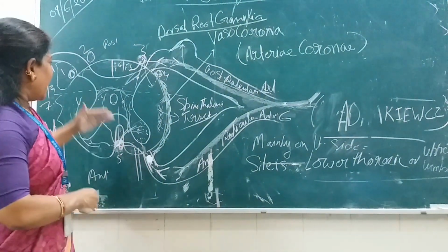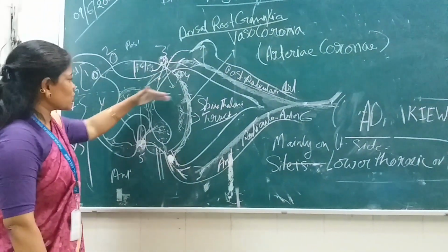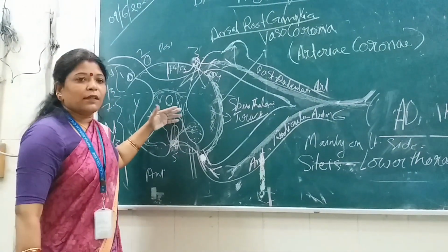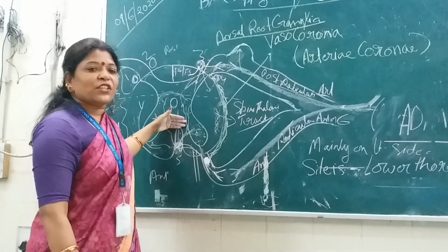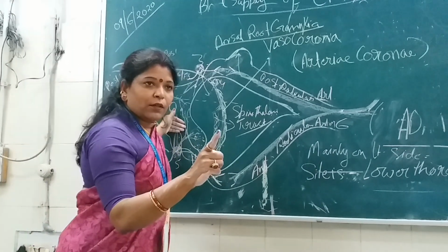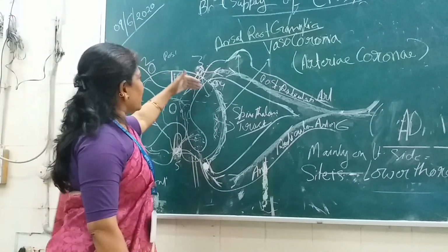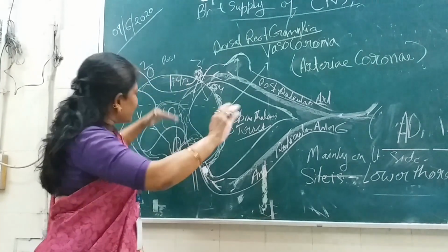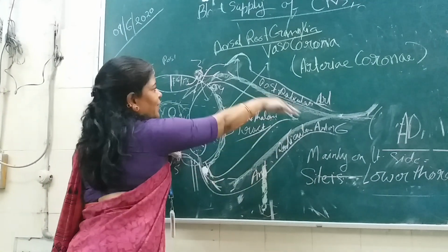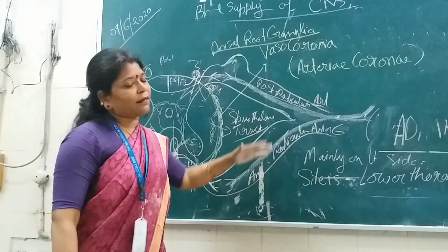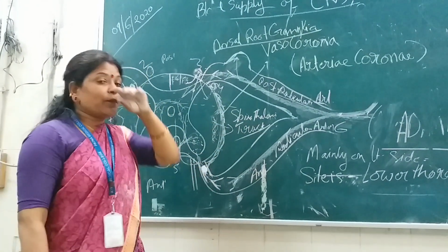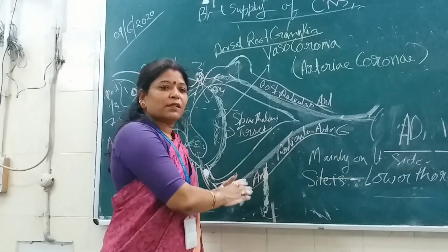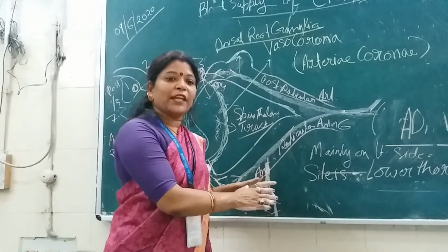Mind it, the anterior two-thirds of the spinal cord is supplied by which artery? Anterior spinal artery. The posterior one-third is supplied by the posterior spinal artery, reinforced by the anterior and posterior radicular arteries. Now, tell me the applied importance of the blood circulation of this spinal cord. Anyone?